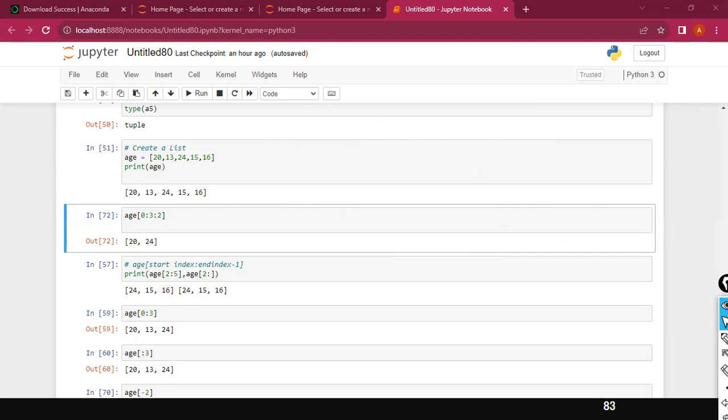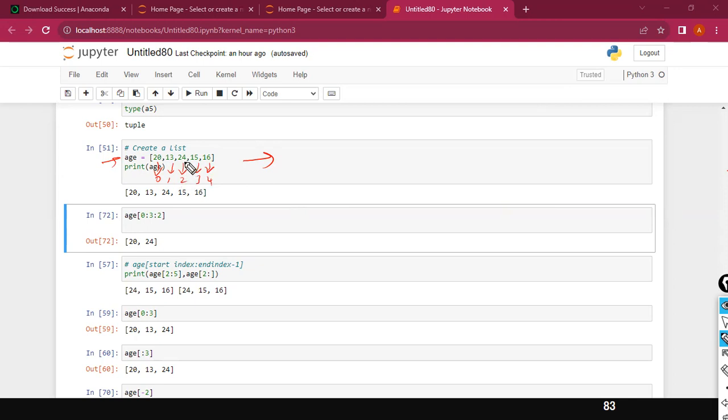See, my requirement is something like this. Let's say I ask you to display the values between 24 to 16, how will you display? This is the list. In this list, I don't want to see all the values. I want to see the values between 24 to 16. How will you do that? The index value starts from 0, then 1, 2, 3, 4. Using the index value, you can answer.